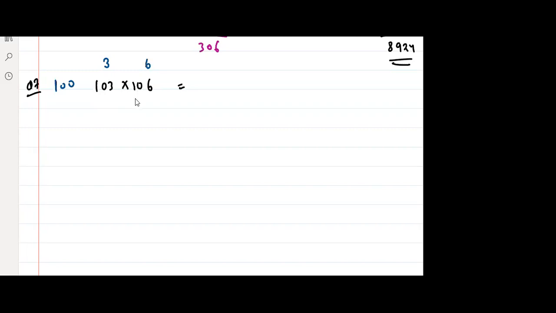Right? So what is 3 plus? Here you have to add. What is 106 plus 3? 106 plus 3 is 109. And 103 plus 6 is 109.